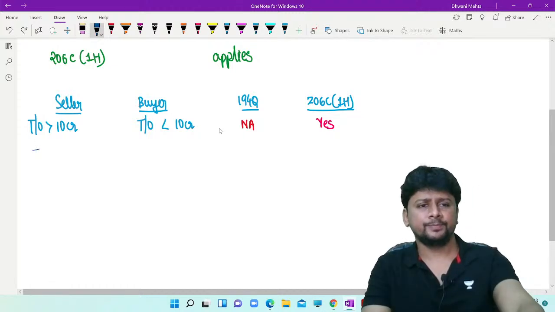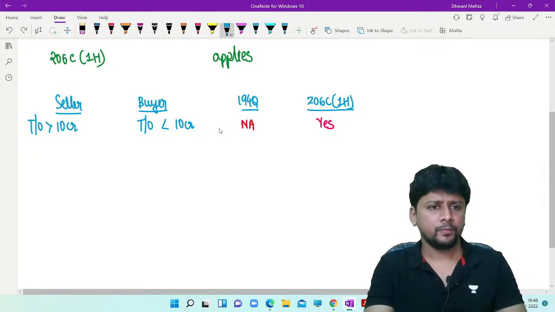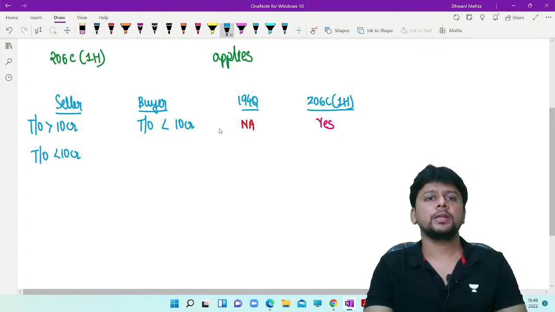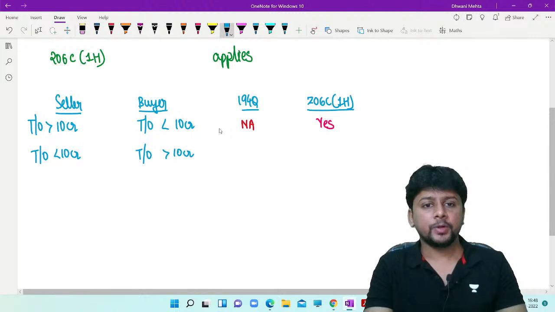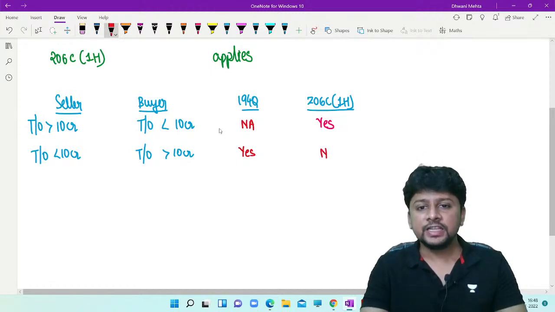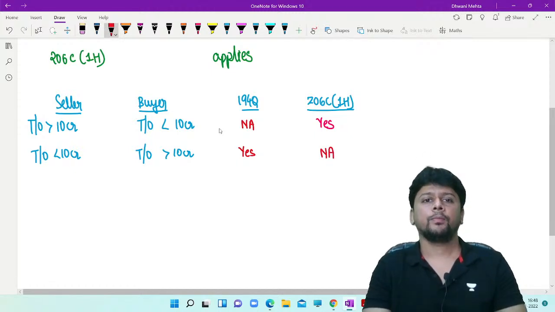If the turnover of the seller is below 10 crores, but the buyer's turnover is above 10 crores, now 194Q will apply and the TCS provision will not apply.